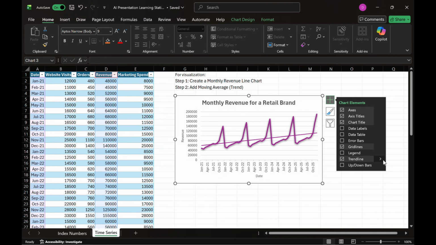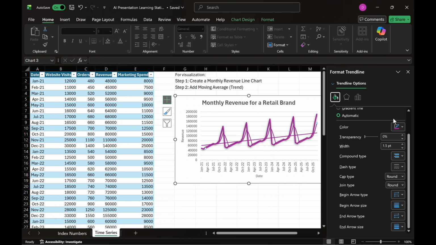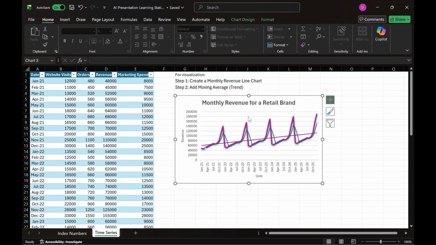Here the AI suggests to add a trend line. You can add it with the plus sign in your right side, selecting moving average and changing the periods to smooth the fluctuations. Yet, I think it's understandable without that line. We can observe the peaks of the line growing, that meaning that the revenue is increasing as the months go by.